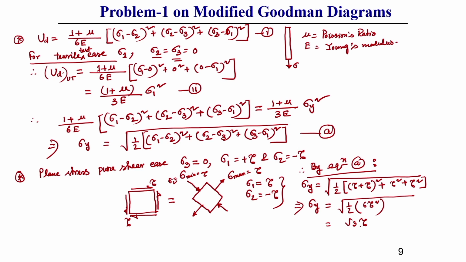So, from here the tau value is sigma yield divided by root 3. That is 1 by root 3, which is 0.577 sigma yield.